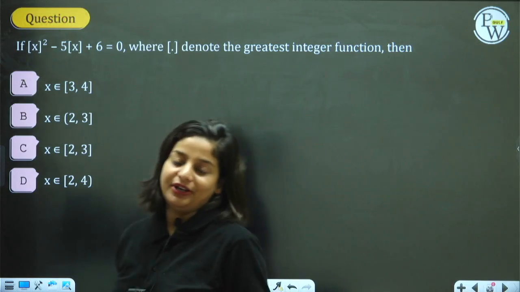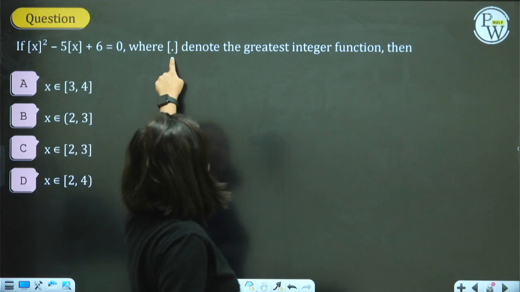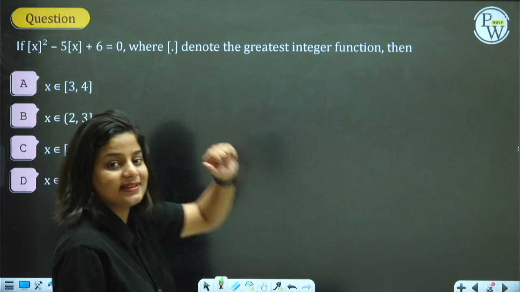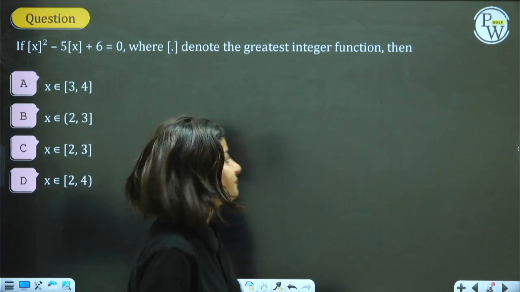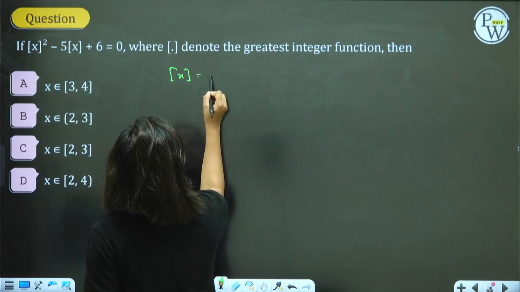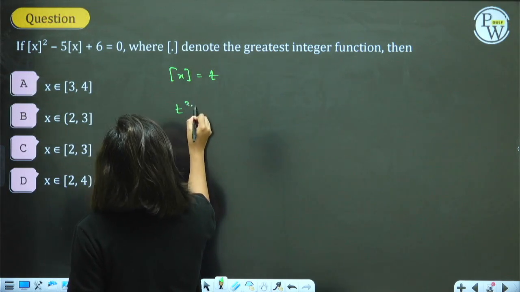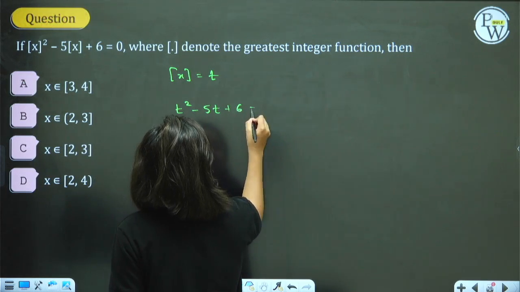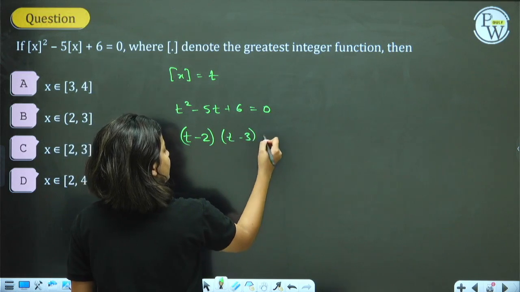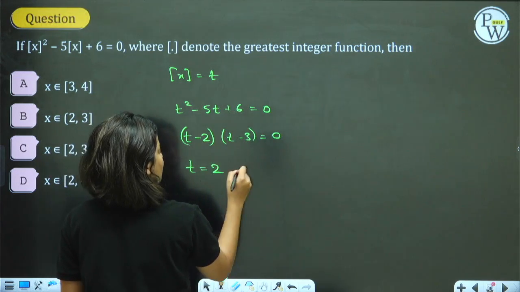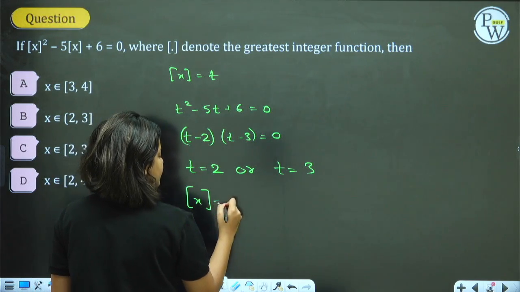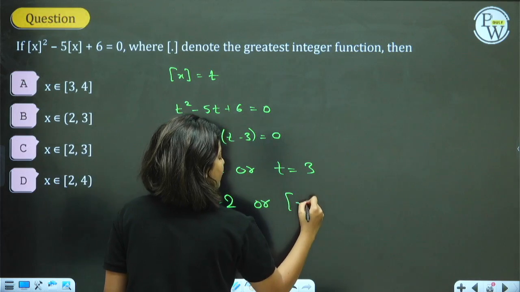Very important. If this is a quadratic equation where this denotes the greatest integer function, solve and find the value of x. That means get the domain. It's a quadratic equation. For people who get confused, you can substitute this GIF of x to be equal to t and make it a nice sweet quadratic function which can be factorized as 2 3s are 6. That means t is equal to 2 or t is equal to 3. T is nothing but GIF of x is equal to 2 or GIF of x is equal to 3.